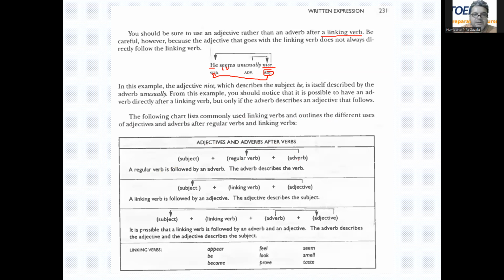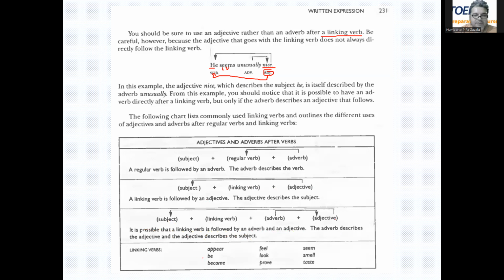Adjectives and adverbs after verbs, right? Subject plus verb. A regular verb is followed by an adverb. The adverb describes the verb. He spoke nicely, he spoke quickly. A linking verb is followed by an adjective. Subject, linking verb, adjective. The adjective describes the subject. She seems nice. It is possible that a linking verb is followed by an adverb and an adjective. The adverb describes the adjective, and the adjective describes the subject. Right? She seems unusually nice.